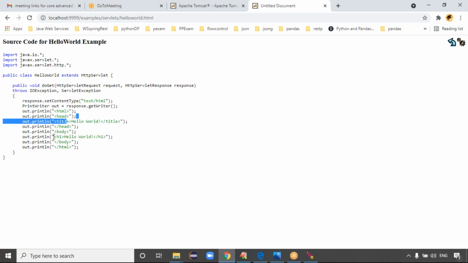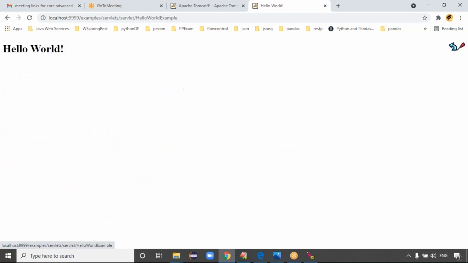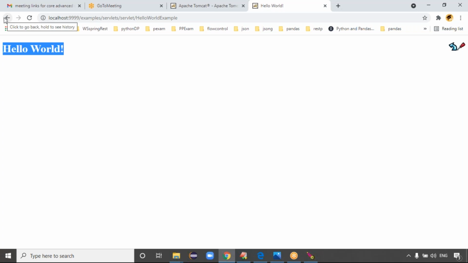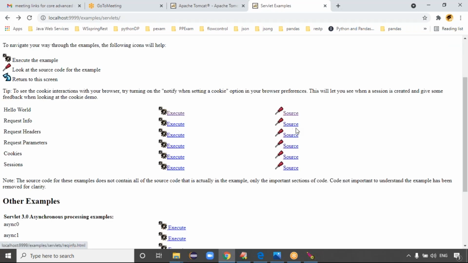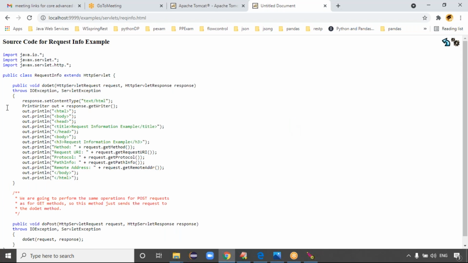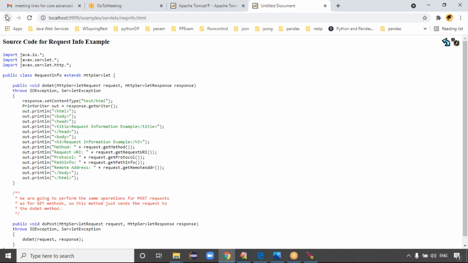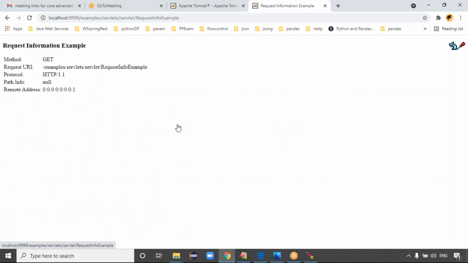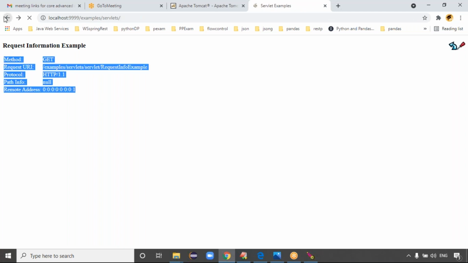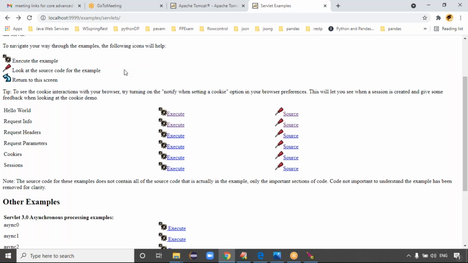Here Hello World is there. Total how many times do you get the Hello World message here? Two times, right? If you execute this code, we get the output Hello World application. Is that clear now? Like that, see the source code of Request Info once. These are predefined examples they have given. If you want to execute, you can execute this code. My request method is the GET method, this is the URL, the protocol is the HTTP protocol, path information and remote address, something like this. Exactly. These are clear now.